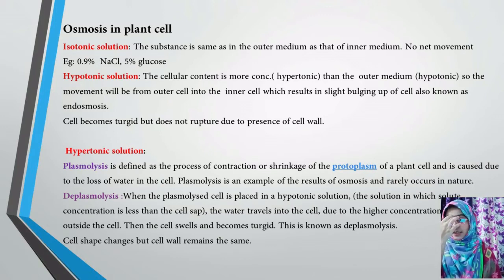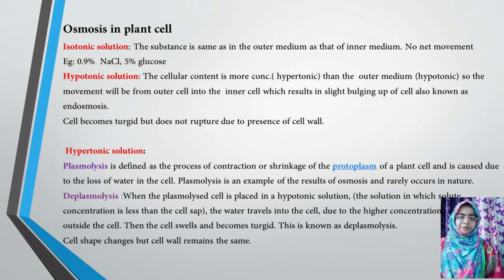What is plasmolysis? It's defined as the process of contraction or shrinkage of protoplasm of the plant cell, and it is caused due to the loss of water in the cell. Plasmolysis is an example of the results of osmosis and rarely occurs in nature. What is it? You can have that in the next slide. I'll just give you a brief explanation. You can see that in a picturized manner.